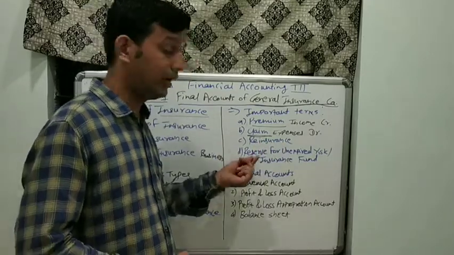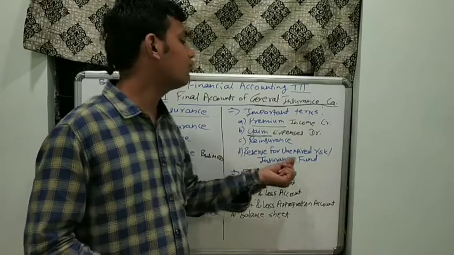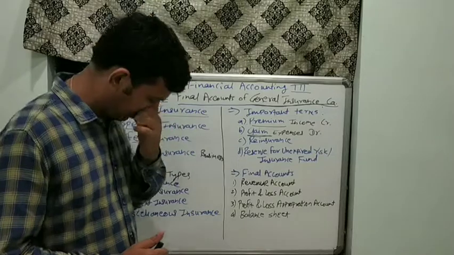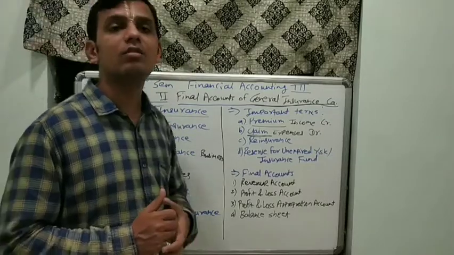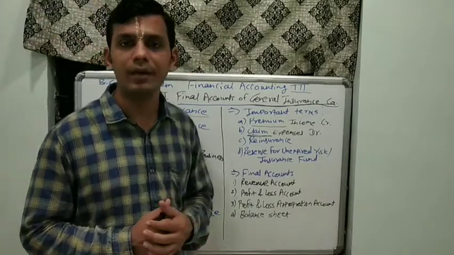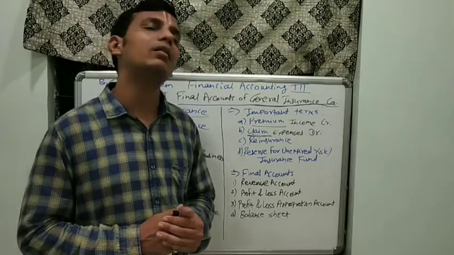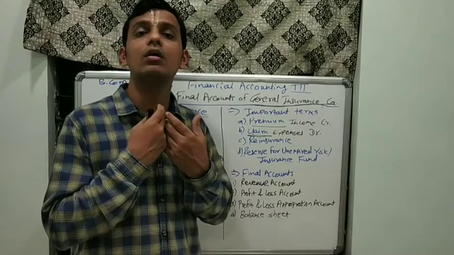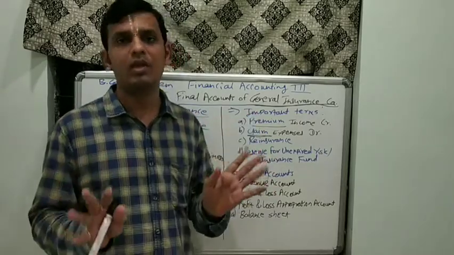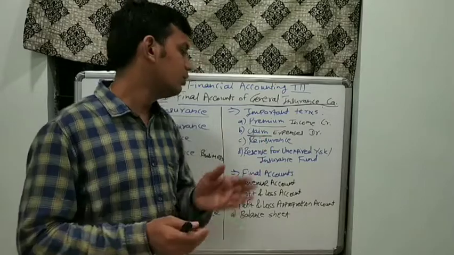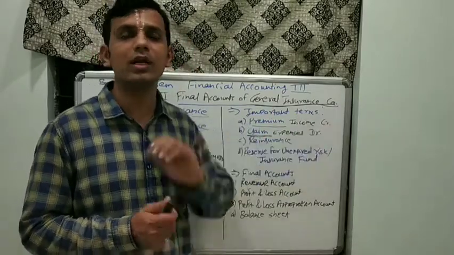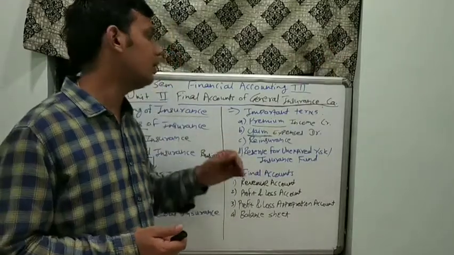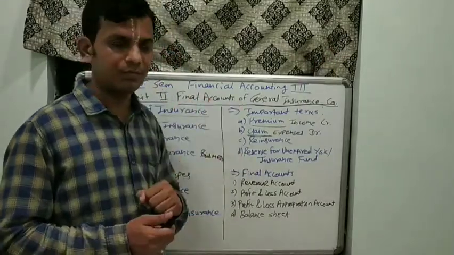Next term and next important thing to be noted is reserve for unexpired risk, also known as insurance fund. In the previous unit, we have discussed statutory reserve which should be maintained by the banking company at the rate of 25%, irrespective of whatever adjustment is given or not. If the banking company has made a profit, they have to go for statutory reserve at the rate of 25%. That is what we have studied in the first unit. Similar kind of adjustment is in the second unit.